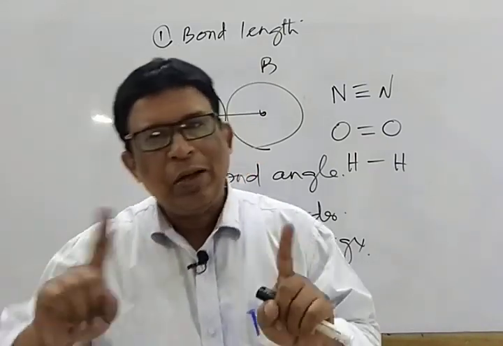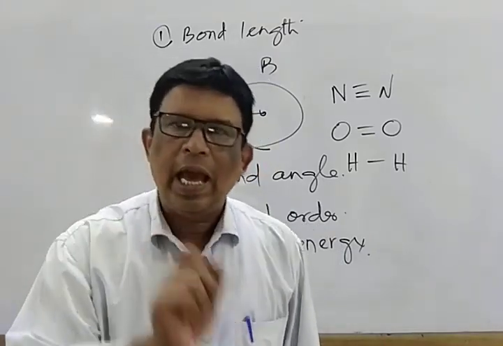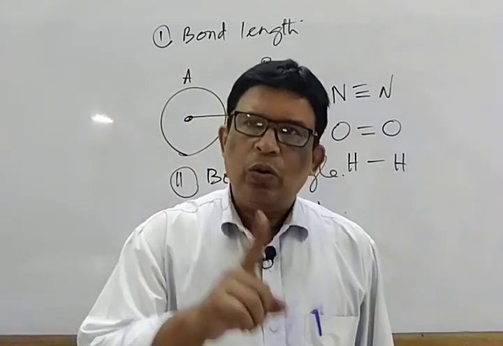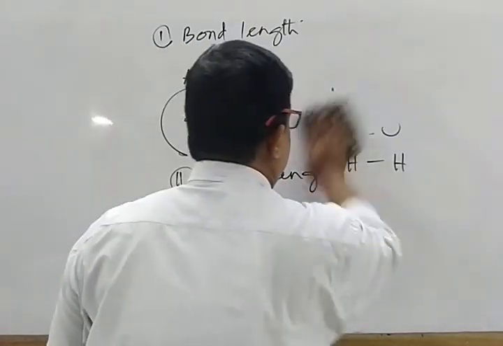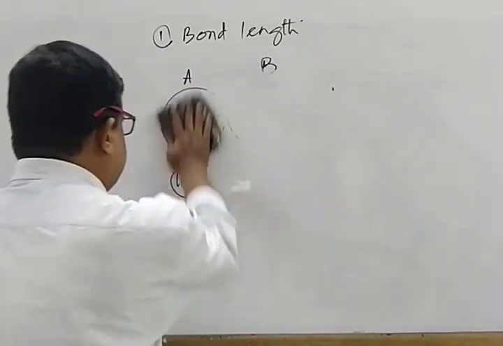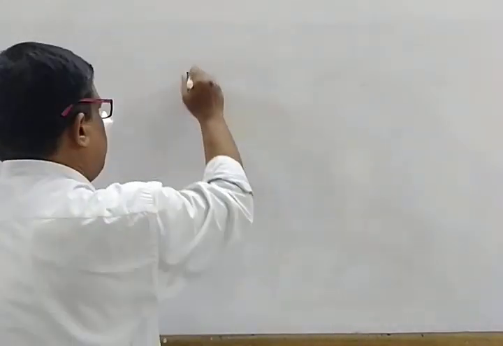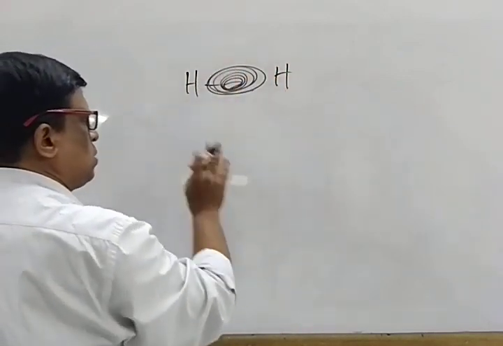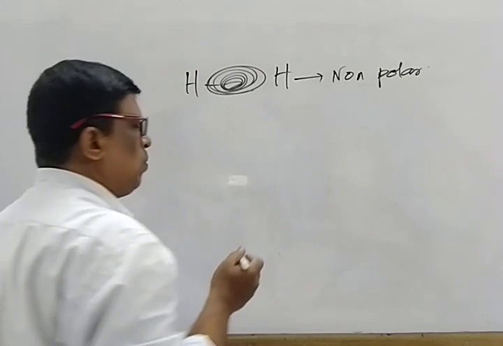On the other hand, if heteroatomic, there is a difference in electronegativity, that is HCl, HF, HN, then what happens? The atom which possesses higher electronegativity withdraws the shared pair of electrons. That means electron density is disturbed, as a result of which there is the development of partial positive and negative character. Mark that. If we select HH, then the shared pair of electrons or electron density remains as such, resulting in the formation of a non-polar covalent bond or non-polar molecule.